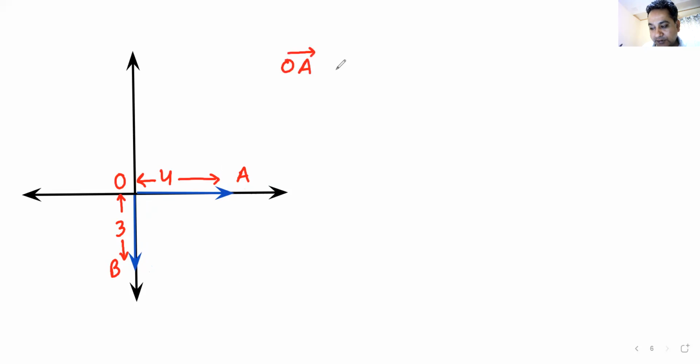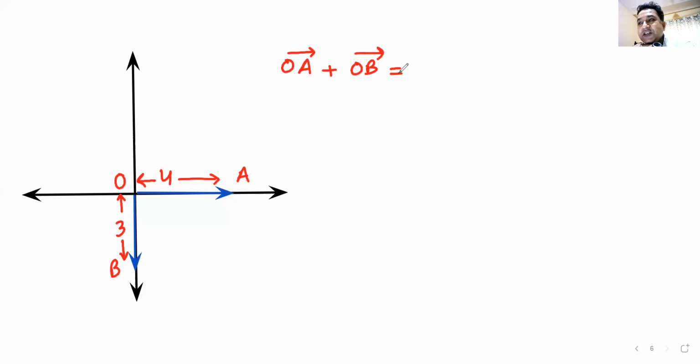Are you ready with your answers? Have you understood the question here? What would be OA vector plus OB vector? Sanjay has an answer of magnitude. First, give me the answer in terms of i and j, beta. That is the process that we follow. You must follow the same process.